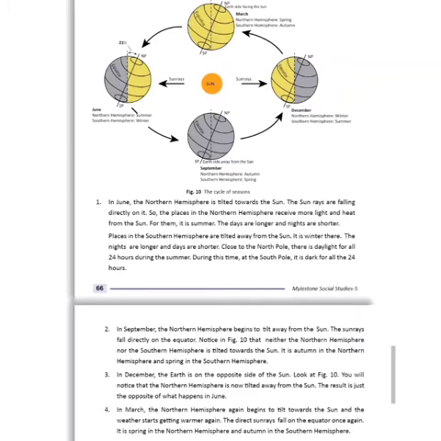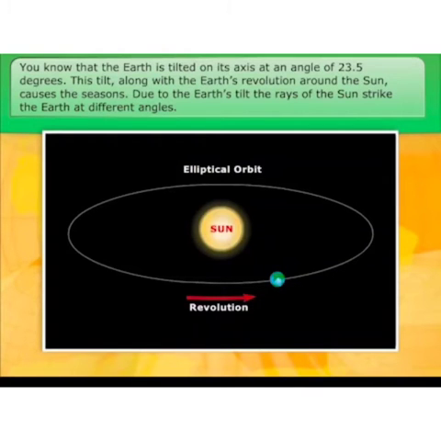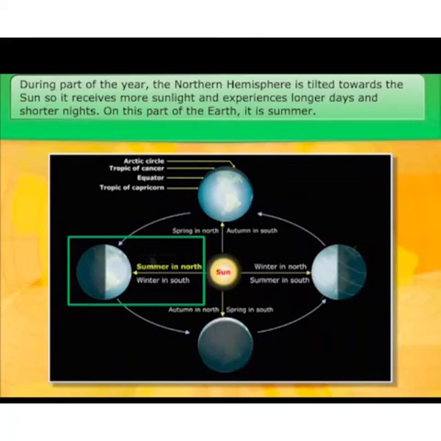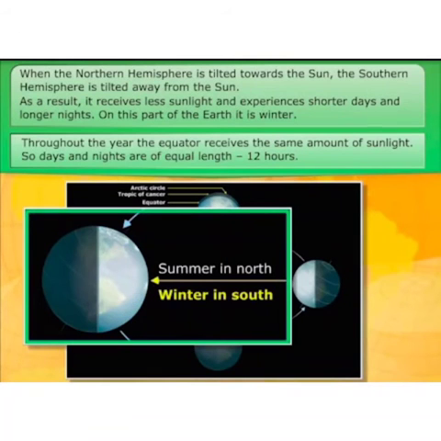Now, you know that earth is tilted on its axis at an angle of 23.5 degrees. Along with the earth's revolution around the sun, it causes the seasons. Due to earth's tilt, the rays of sun strike the earth at different angles. Now students, look at this diagram. During part of the year, the northern hemisphere is tilted towards the sun, so it receives more sunlight and experiences longer days and shorter nights. On this part of earth, it is summer. Look at the diagram. Summer in the north and winter in the south. When the northern hemisphere is tilted towards the sun, the southern hemisphere is tilted away from the sun. As a result, it receives less sunlight and experiences shorter days.